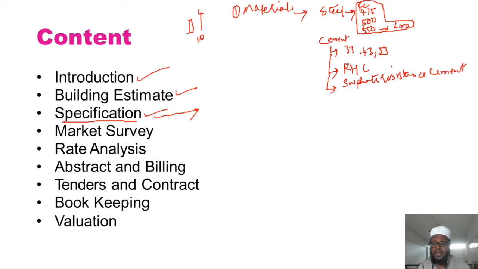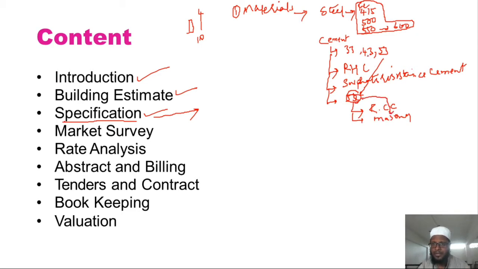Suppose we are using 53 grade of cement in our concrete, then you need to be clear whether this 53 grade is to be provided for RCC. Then what about masonry work? If you are going for masonry work, you cannot provide 53 grade of cement, isn't it?